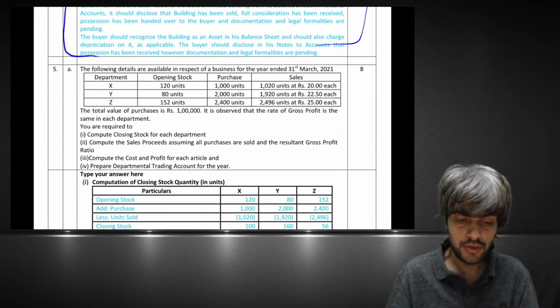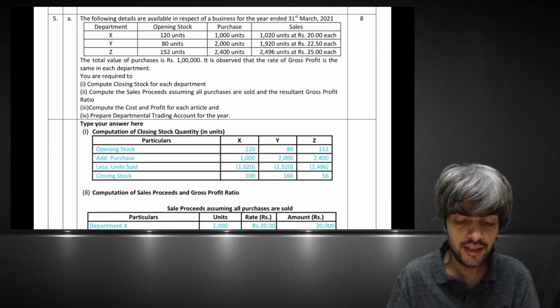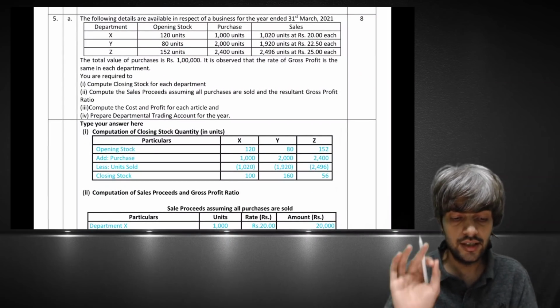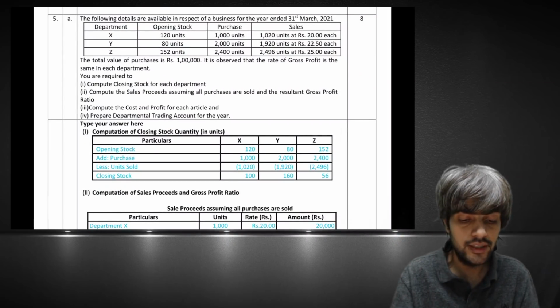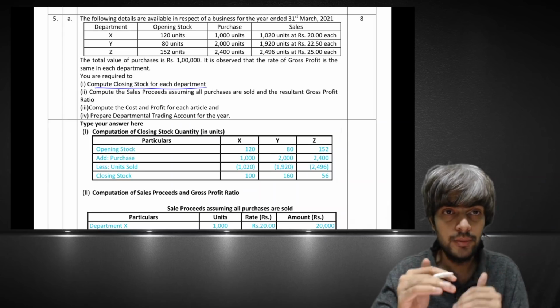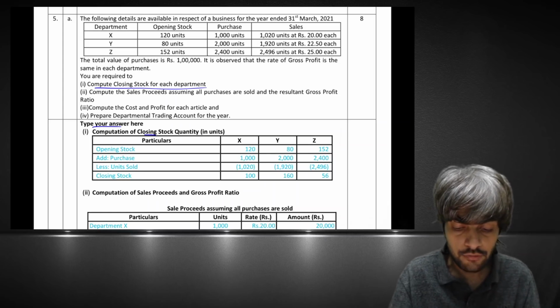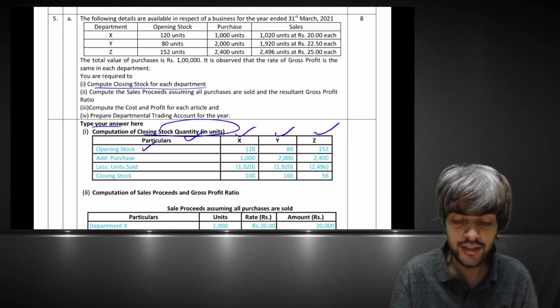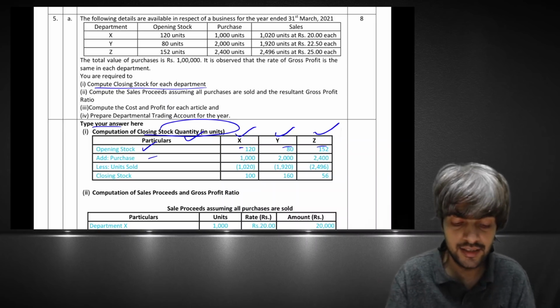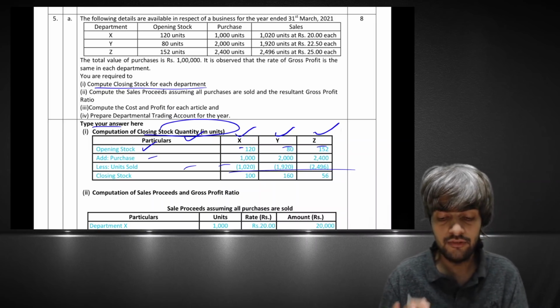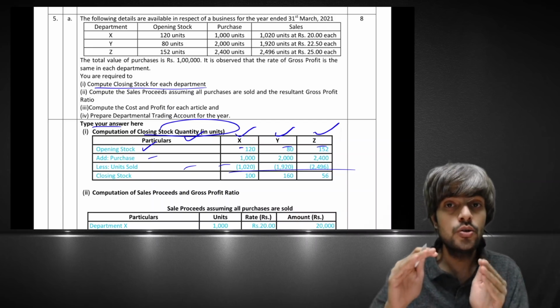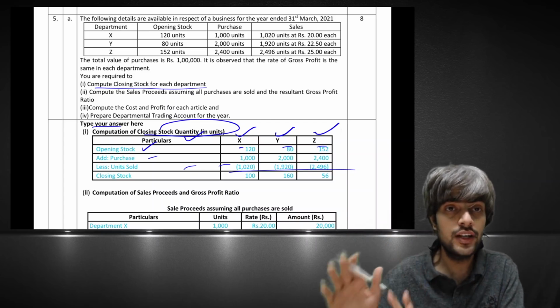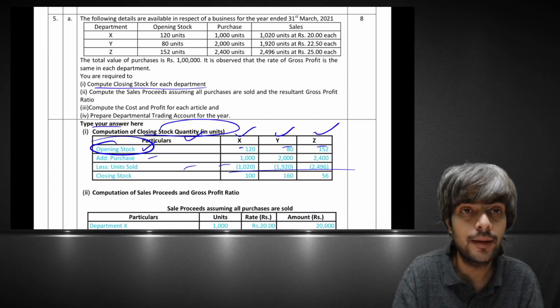Now question 5a is a numerical. Whatever is required to be calculated, for example, compute closing stock, the format will be provided: computation of closing stock in units, particulars, X, Y, Z. You just have to write the opening stock, add purchases, less the units sold, and whatever comes will be the closing stock. So the main thing is the formatting is already there. You just have to write the blue part.